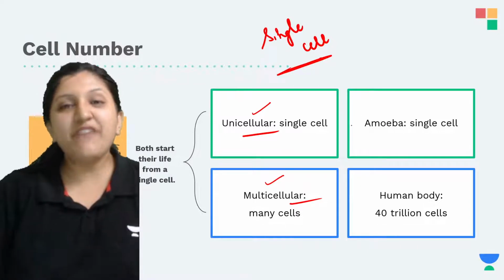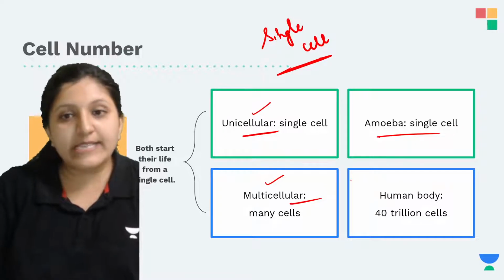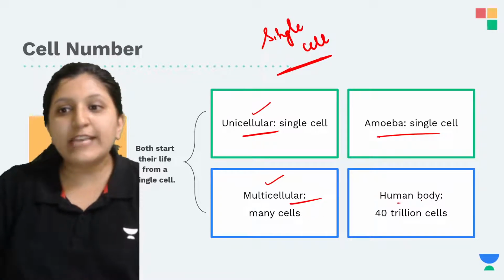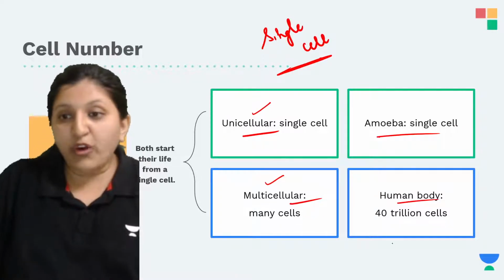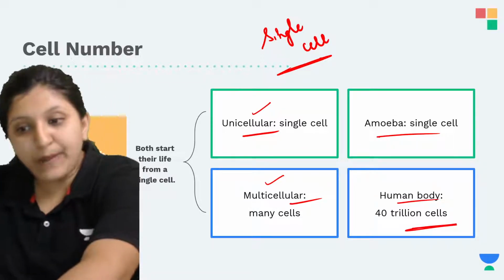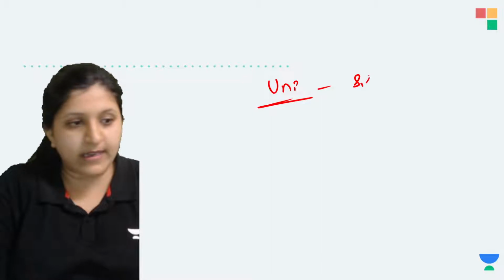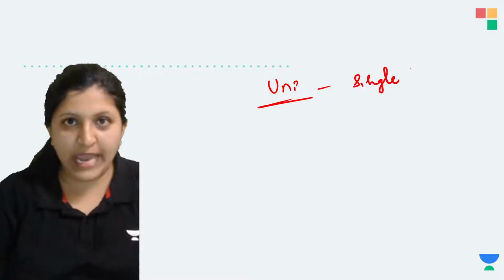Now, unicellular examples: it is amoeba, a single cell. Multicellular, we can have many cells. In that case, the human body has 40 trillion cells. So we can find more cells in case of multicellular. That is why the name is given. Uni means single, so single-celled organisms.